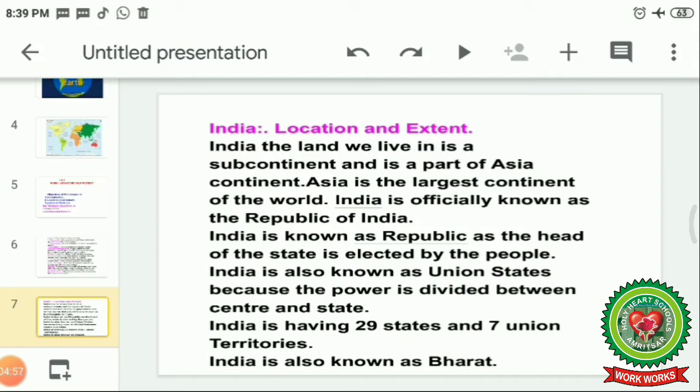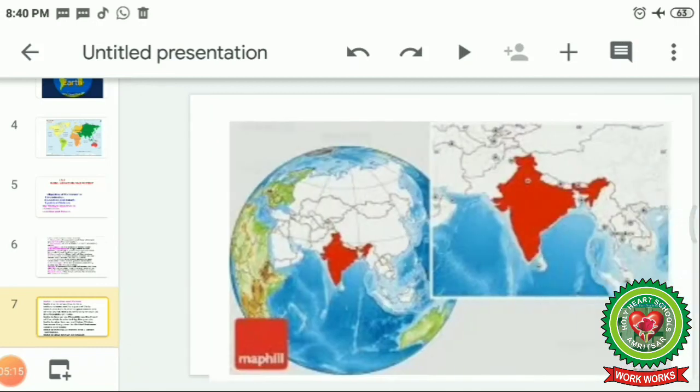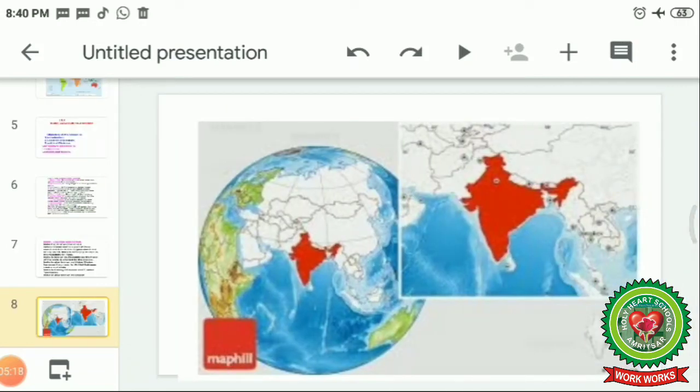India is also known as the Union of States because power is divided between the center and the states. India has 29 states and 7 union territories. India is also known as Bharat. So now here you can see the position of India, or the situation of India.